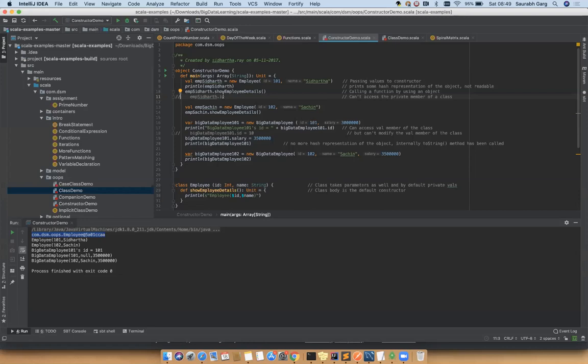At the same time, when you use the var and val keyword, it becomes non-private. But based on the var or val keyword, you can modify or not modify that attribute. If you declare a parameter with val, you won't be able to modify it. If you declare it with var, you will be able to modify it.